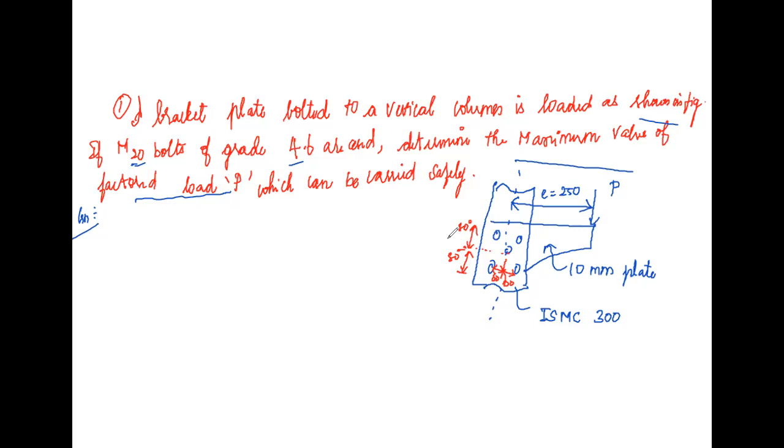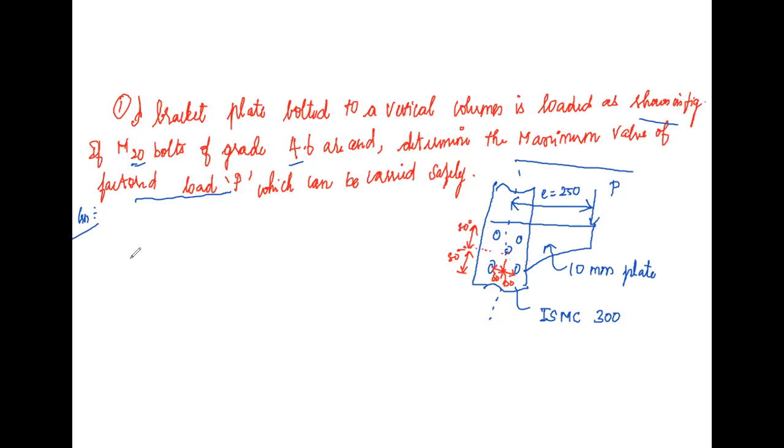Where 60 is the pitch of the bolt and 80 is the gauge distance. Okay, 80 is the gauge distance and the center to center distance 60 is the pitch of the bolt.